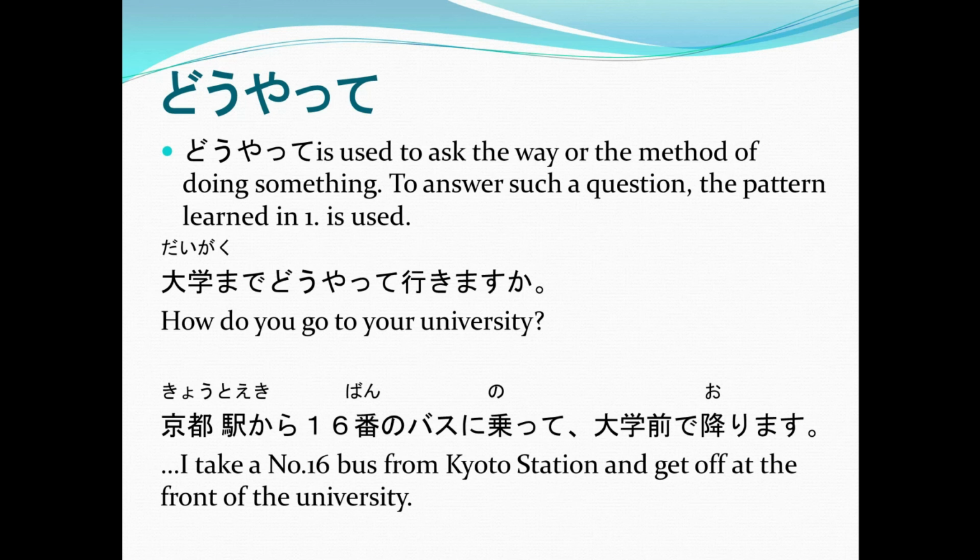Now, Cedric, I have a question for you. Uchi kara moru made doyatte ikimasu ka? Again, uchi kara moru made doyatte ikimasu ka? Or, how do you go from your house to the mall? Do you go to the mall?